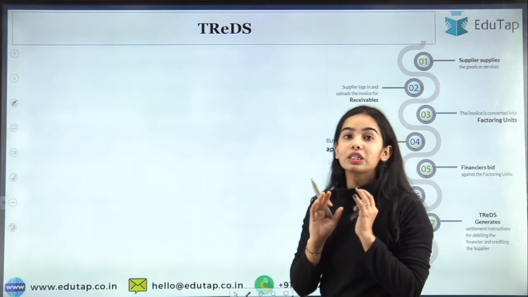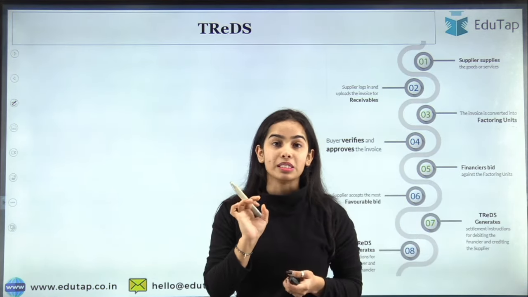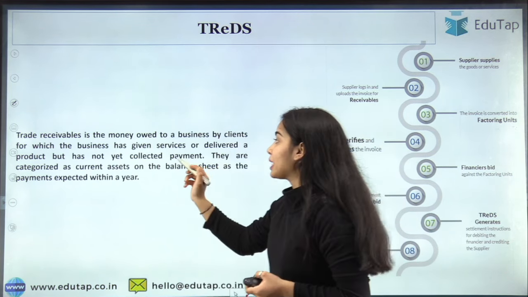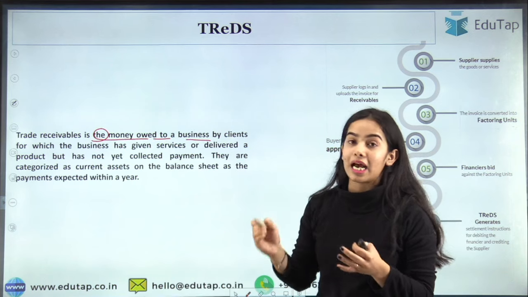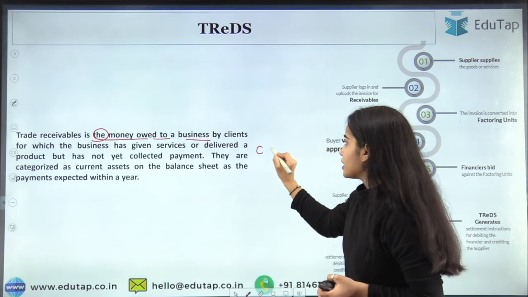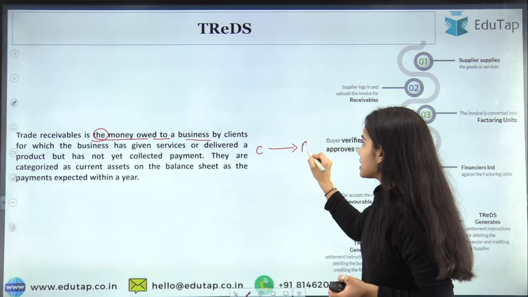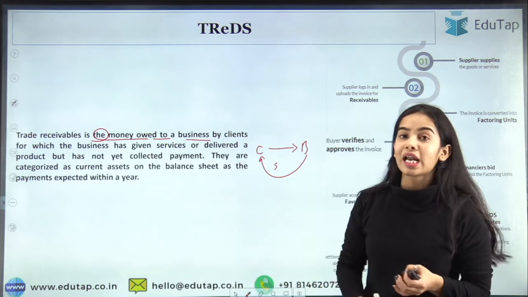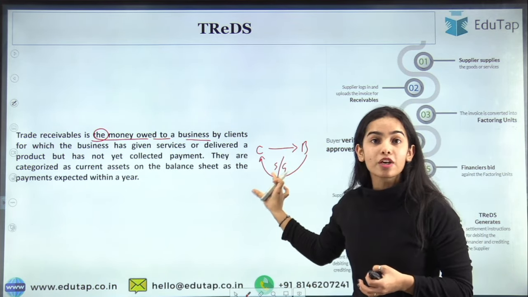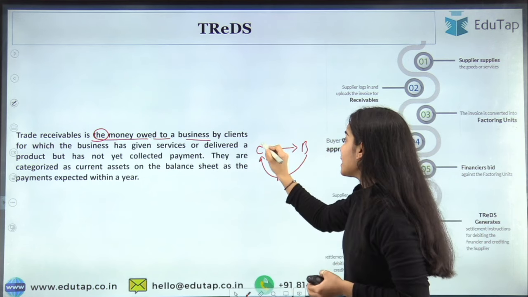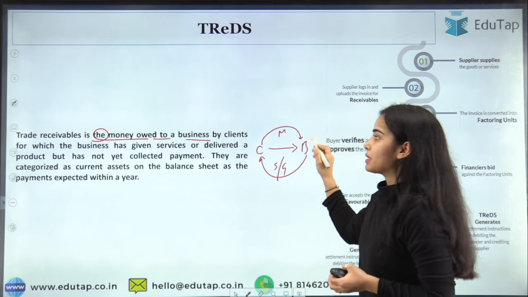So see, first of all, the TReDS, that is trade receivables. What are trade receivables? Trade receivables is the money that is owed to a business by its clients. The business is providing services or goods to the clients, and for these services and goods, the client has to pay money to the business.